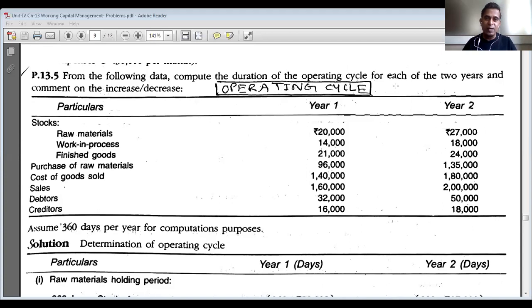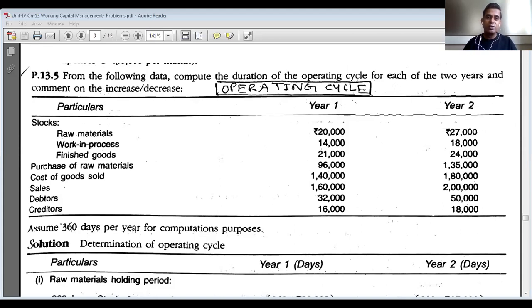I'll explain again. Operating cycle is the number of days required for a company to convert raw materials to finished goods. I hope this concept is clear: how many days are required to convert raw materials to finished goods. The second step is converting finished goods into receivables. Receivables means debtors, because after making the finished goods, the company will sell the goods to its customers.